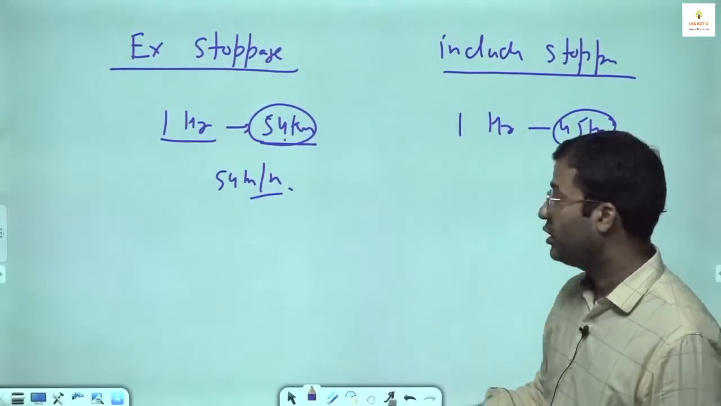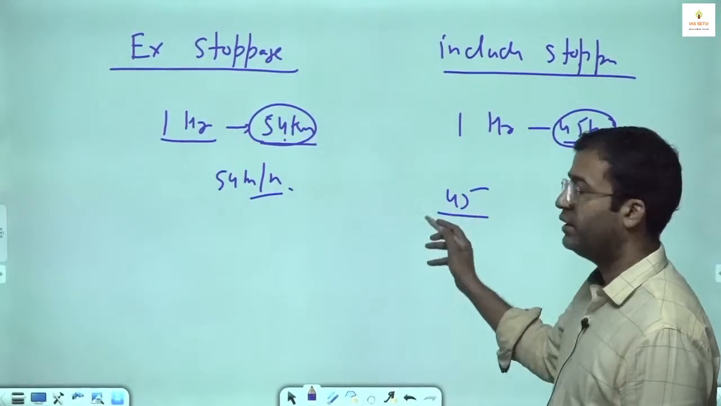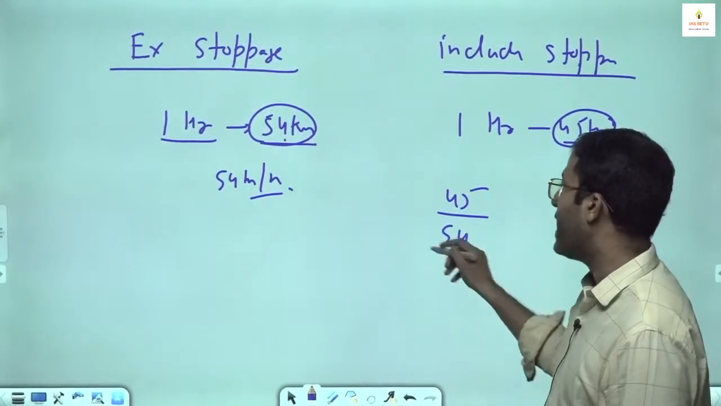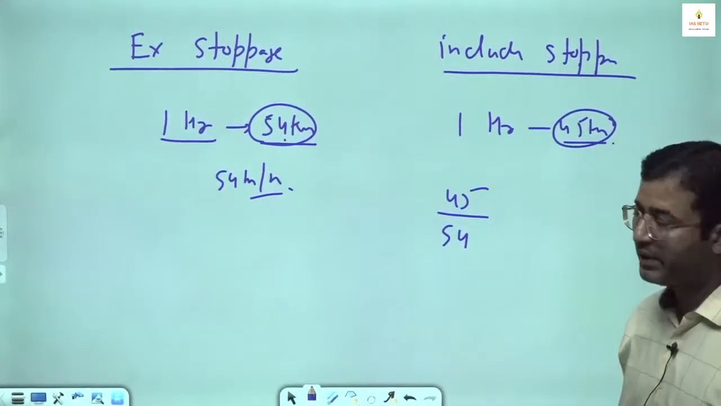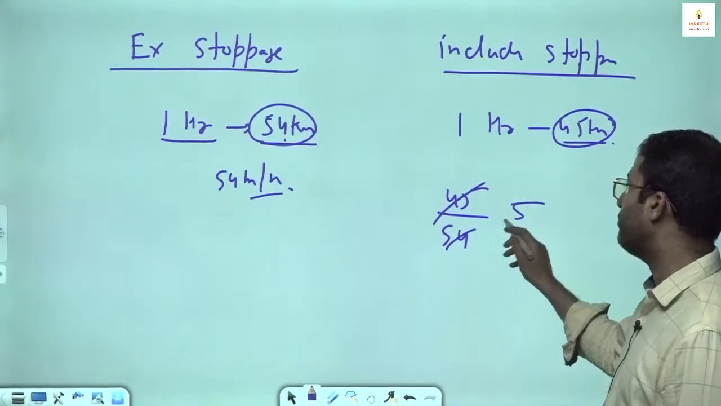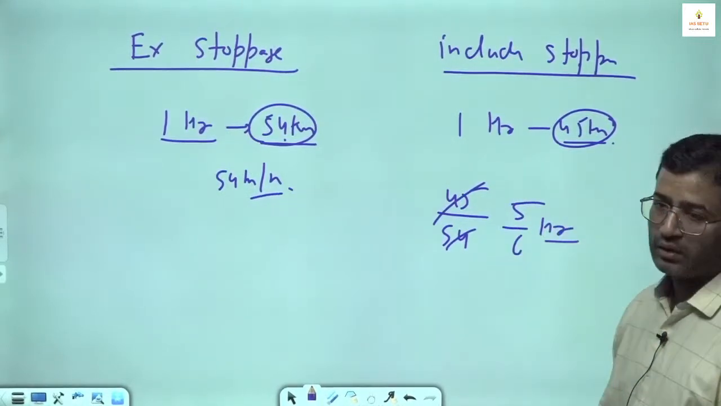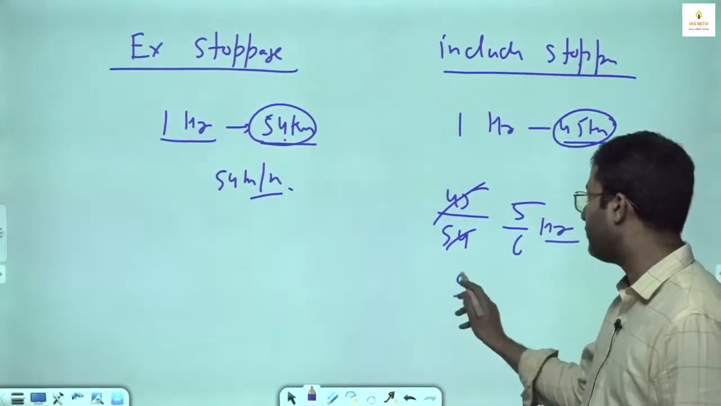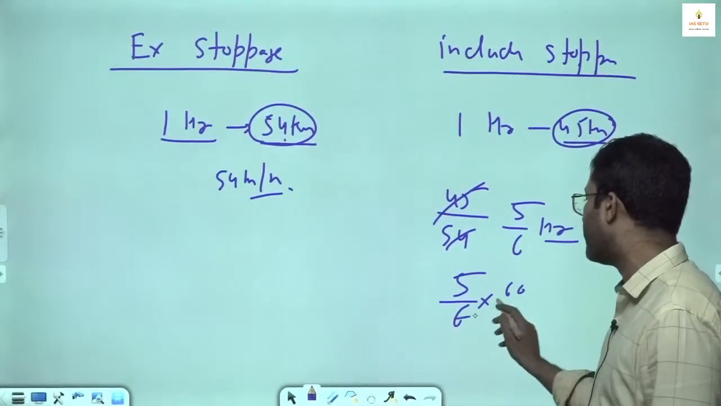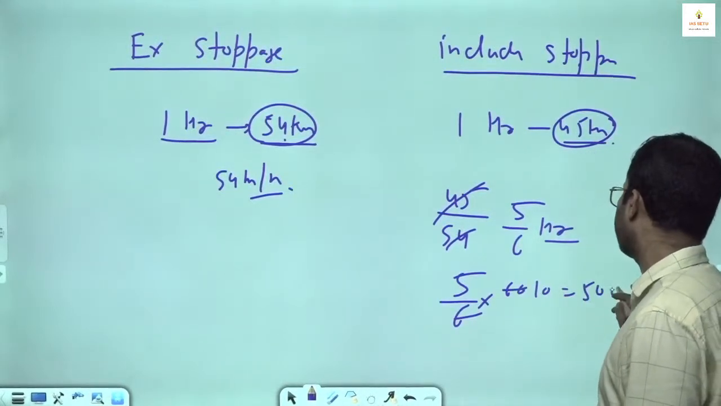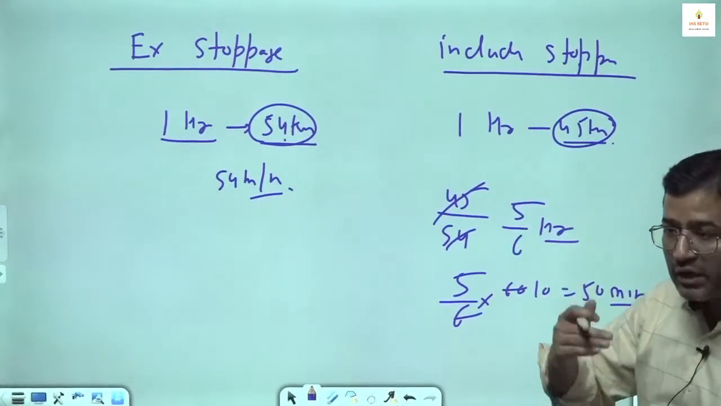Tell me, to cover 45 kilometers, how much time will you take? 45 kilometer distance upon speed, at a speed of 54 kilometer per hour, how much time will you take? 5/6 hour. We will convert this into minutes. 5/6 into 60, so it is 5 into 10, 50 minutes is the driving time.